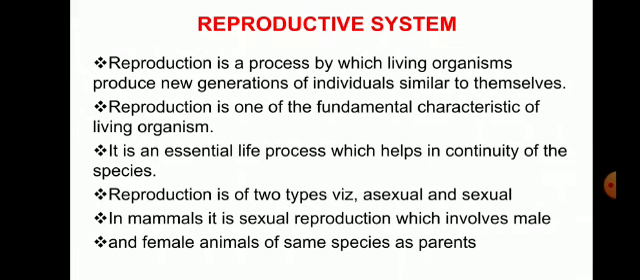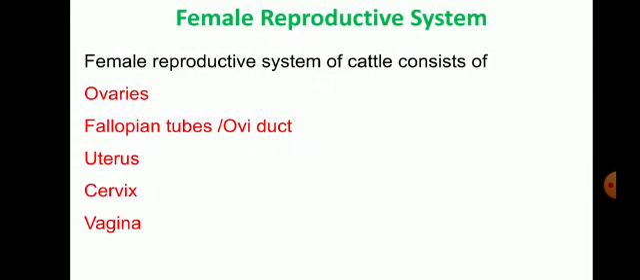So last class we were discussing the reproductive systems, specifically the male reproductive system. Today we will discuss the female reproductive system in cow. What organs are present? What are their functions? What important roles do they play in reproduction? One by one we will discuss today's topic, the female reproductive system.